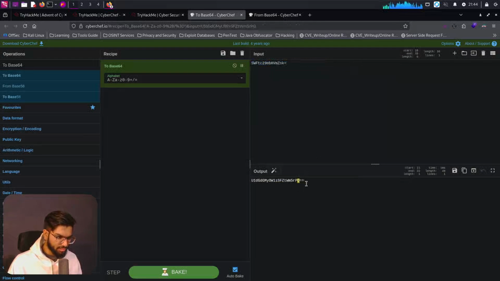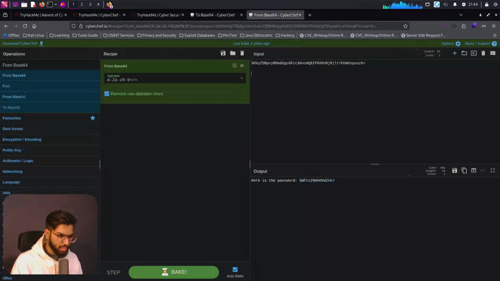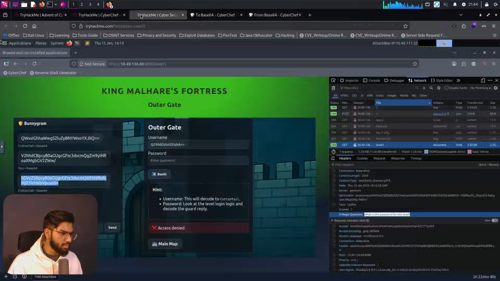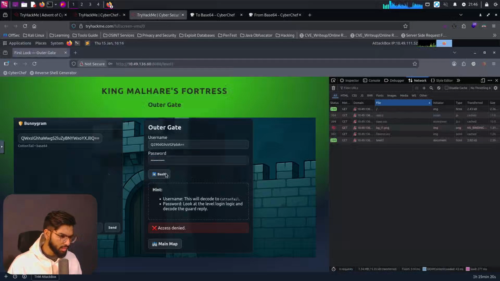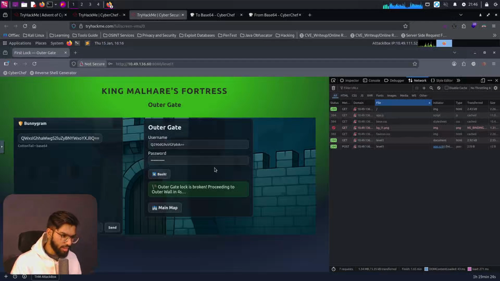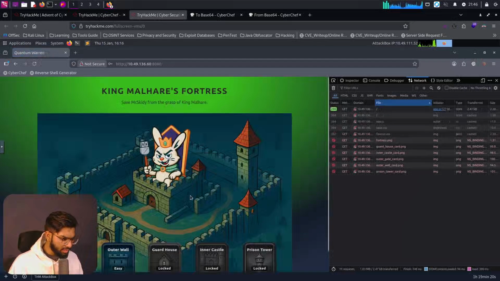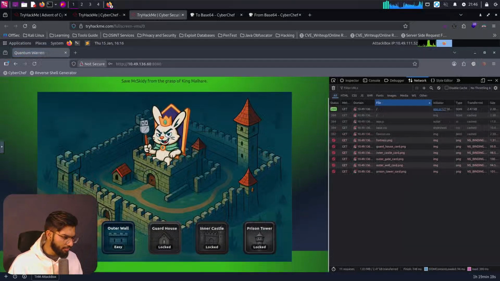It says, oh, this is again base 64. Okay, let's put it here itself. It says I am so fluffy. That's the password. And let me pass it here. Oh yes, so we had to just give the raw password of it. So the outer gate is open. Wow. So we broke the outer gate of the fortress there with base 64 decoding.